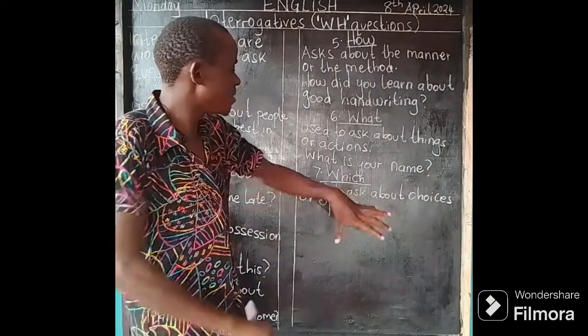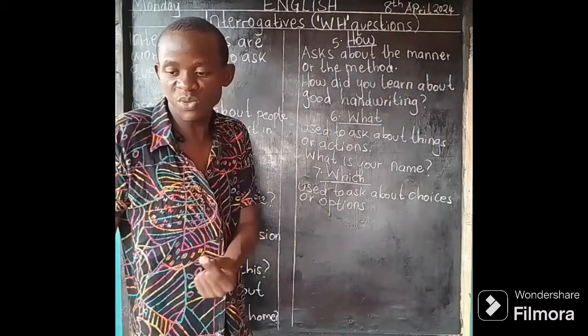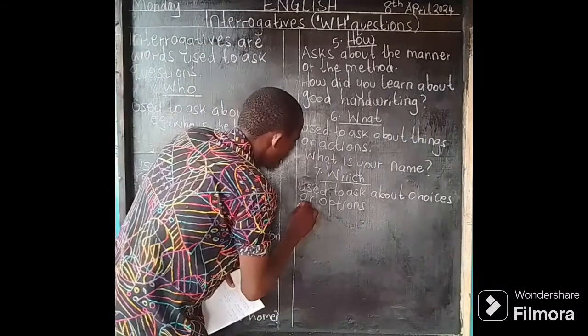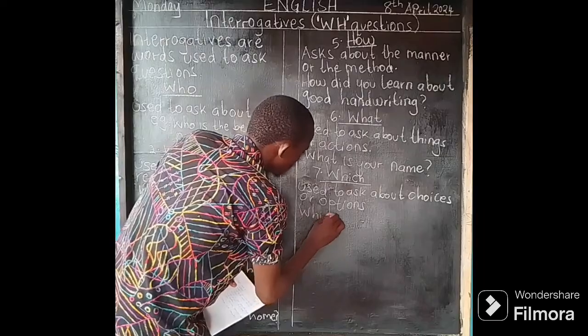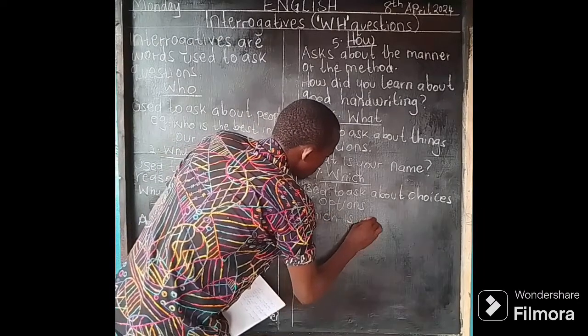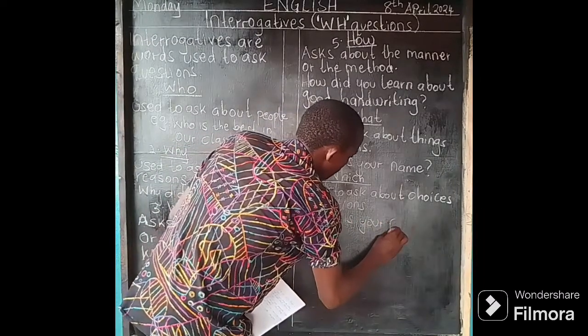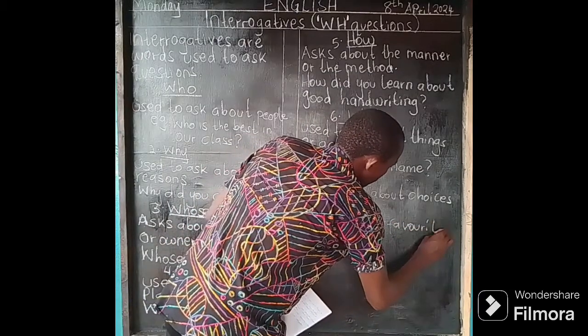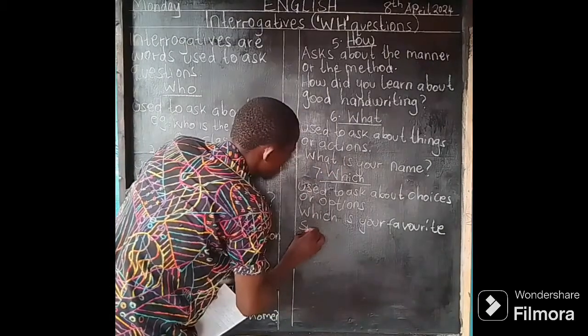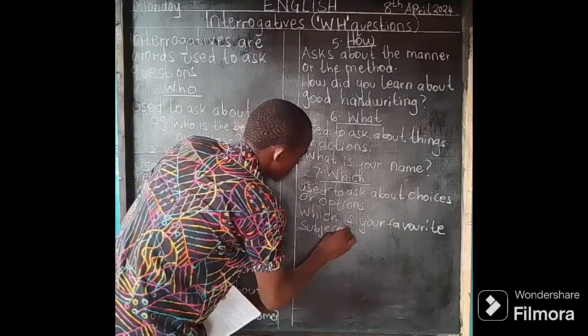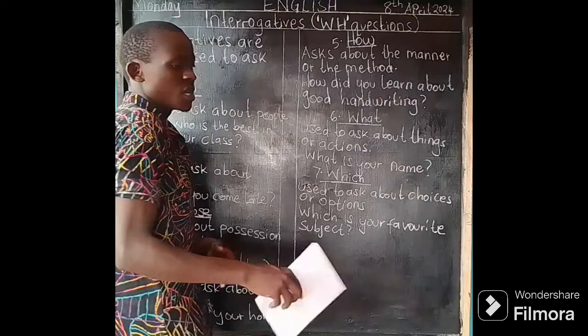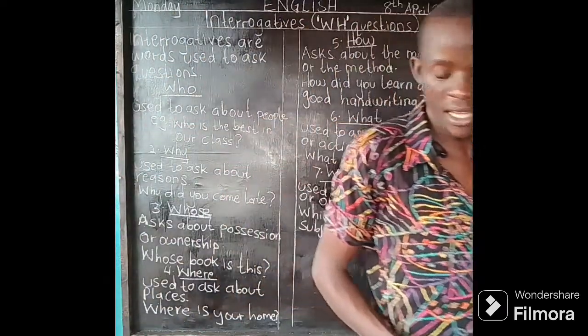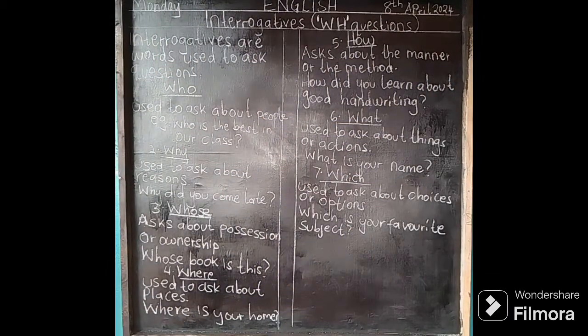So you are given many choices, but you choose one. I can say, which is your favorite subject? Or which one is your favorite color? There are many colors, so you choose which one is your favorite.